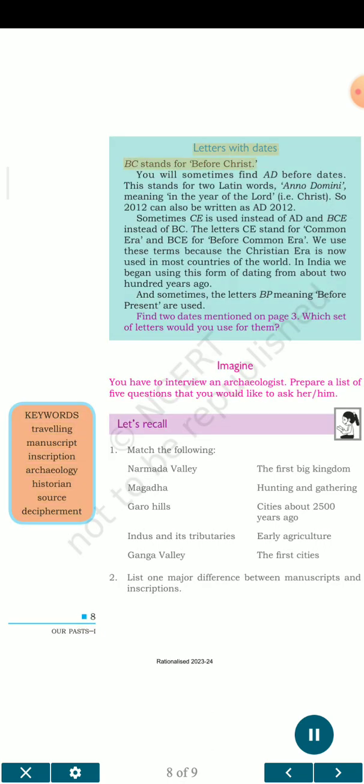Letters with dates: BC stands for before Christ. You will sometimes find AD before dates. This stands for two Latin words, Anno Domini, meaning in the year of the Lord, that is, Christ. So 2012 can also be written as AD 2012. Sometimes CE is used instead of AD and BCE instead of BC. The letters CE stand for common era and BCE for before common era.